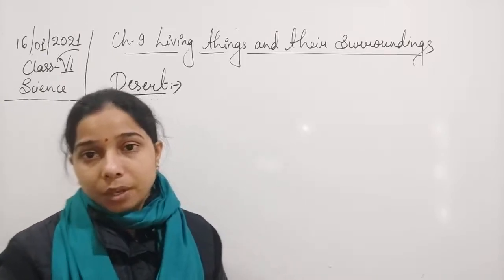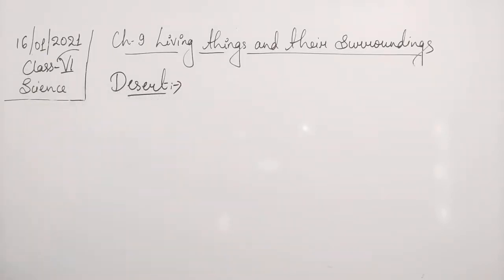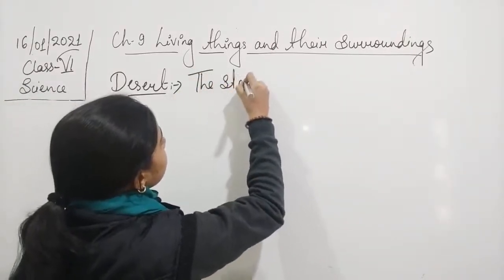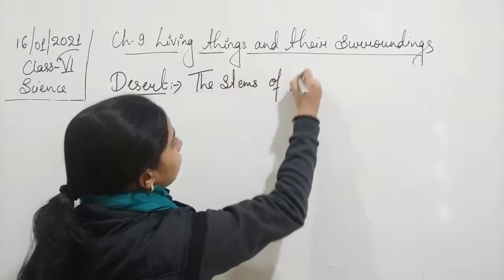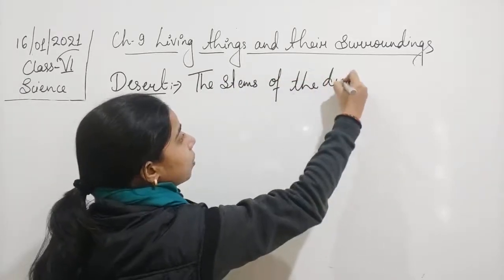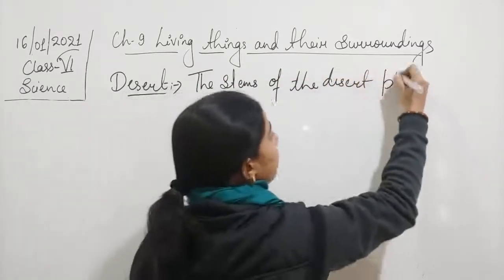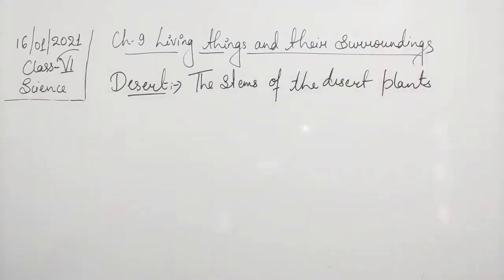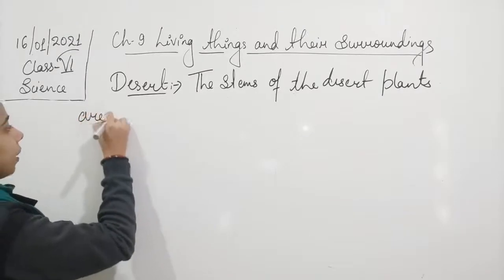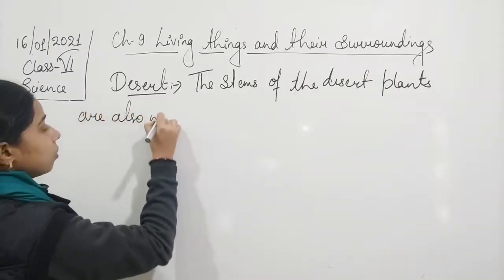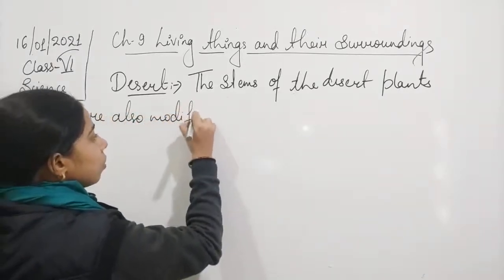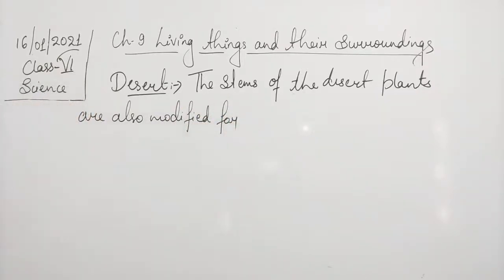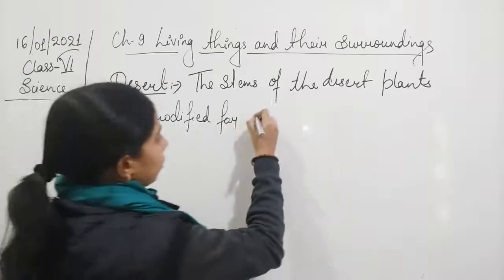Okay, so we can say that the stems of the desert plants are also modified for storing water.